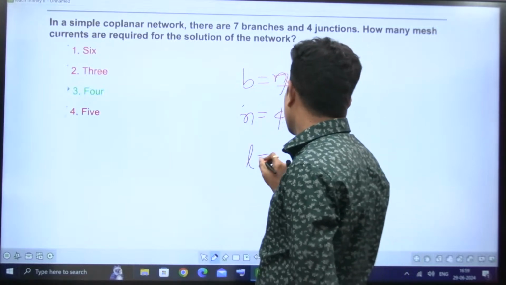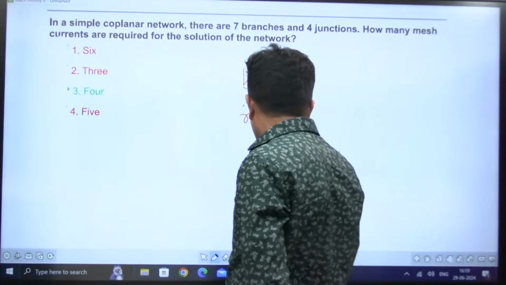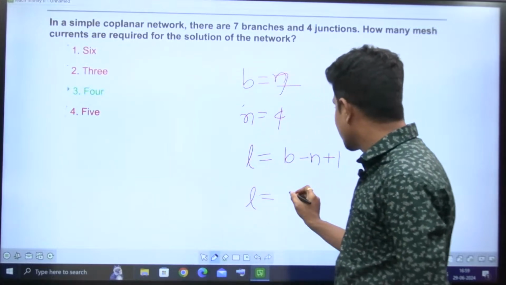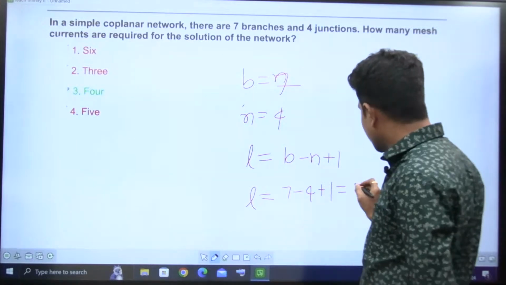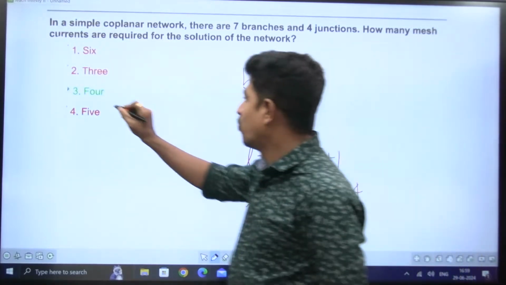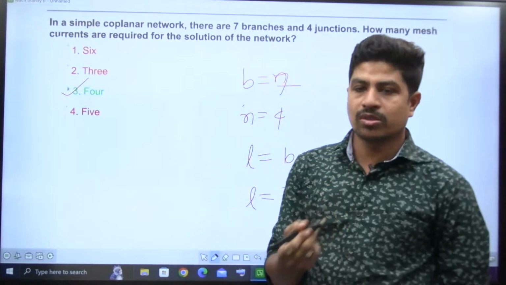Simply, L is equal to B minus N plus 1. L is nothing but the number of meshes. 7 minus 4 plus 1. 7 minus 4 is 3, 3 plus 1 is 4. The answer is 4. Option is 3. Very good question, and it is a simple question, right?